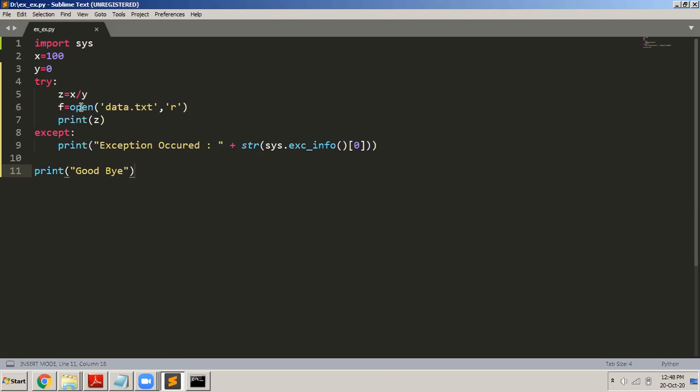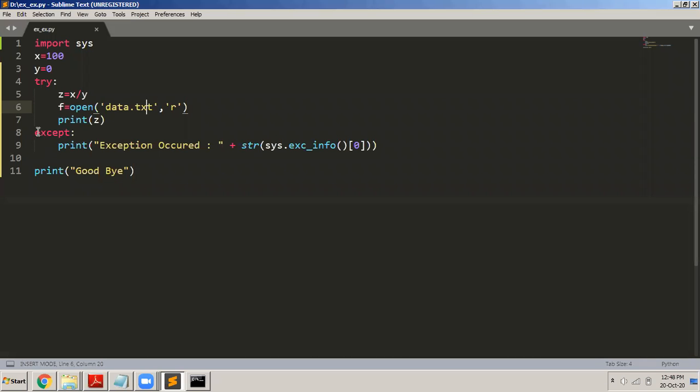Now there are two statements here. There is a possibility of error here. This statement has the possibility of what type of error? It has the possibility of a divide by zero error. What is the possibility of this particular statement? It has got a possibility of a file not found type of error. Fine then. So I have two statements here.